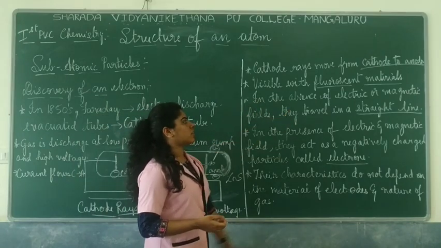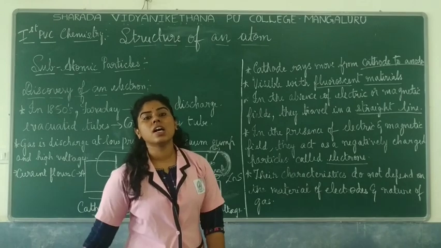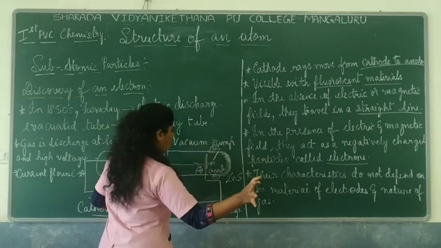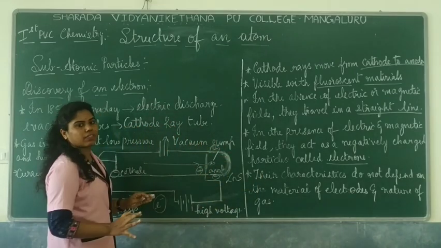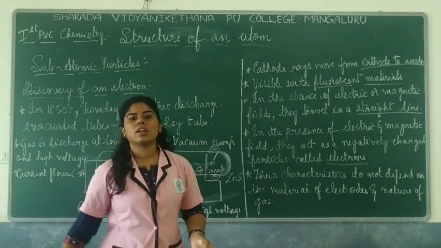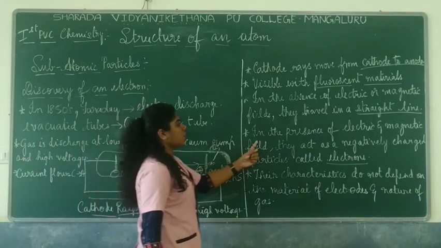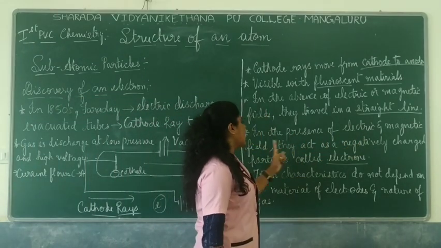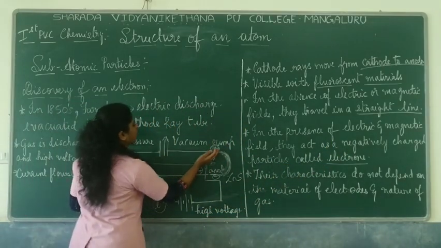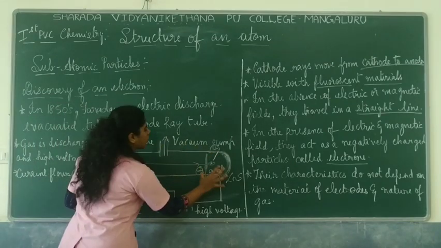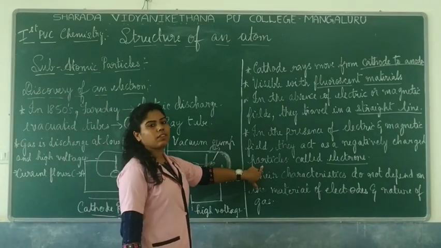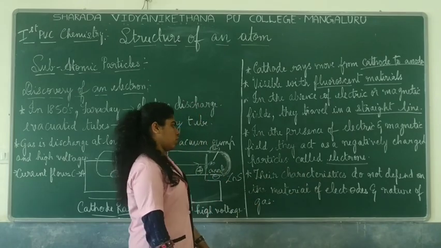And in the absence of electric or magnetic fields, they travel in a straight line. Only when an electric field is applied do they start deviating. If no electric or magnetic field is applied, they move in a straight line and directly hit the screen. In the presence of electric and magnetic fields, they act as negatively charged particles called electrons. As soon as you apply the electric field, they start deviating. Even if you apply a magnetic field, they deviate from the actual direction, which is a straight line. So these are negatively charged particles called electrons.